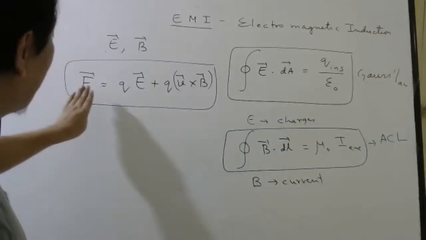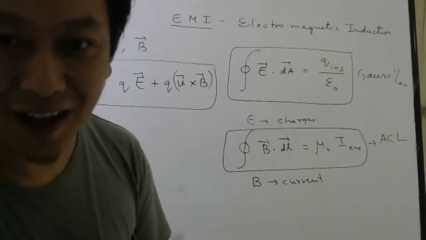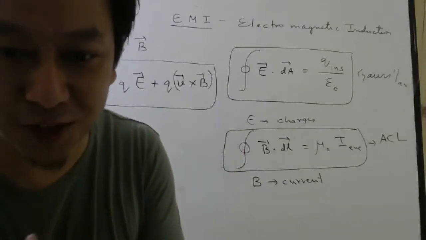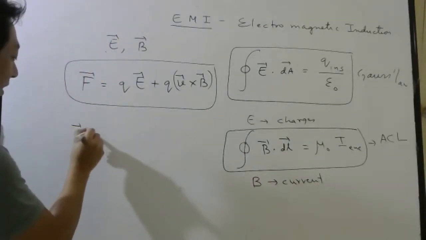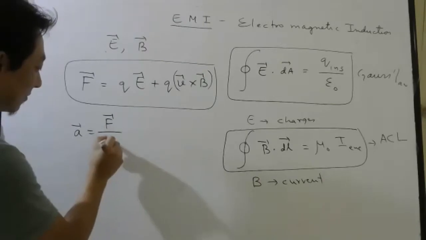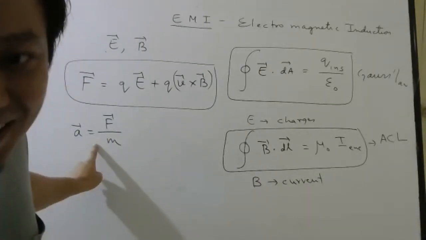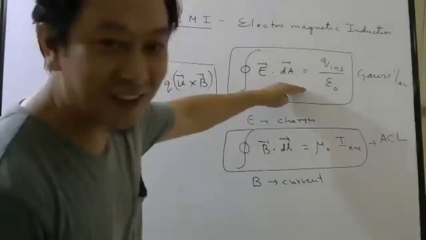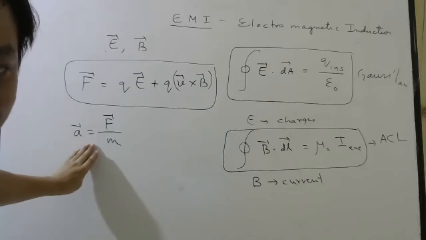Wonderful. After knowing the force, you have to go to first PU now. Students, after knowing this much, you have to go to first PU. Why, sir? Because after finding the force, you will find acceleration. This is called what law? Newton's second law. See, so many people: Gauss law, Ampere's law, Lorentz force, Newton's second law.